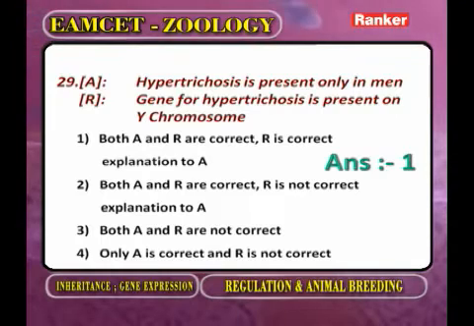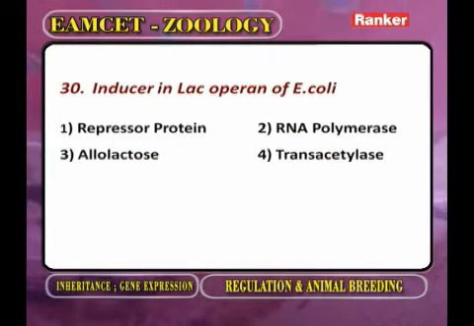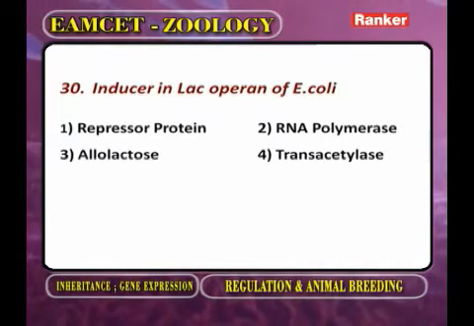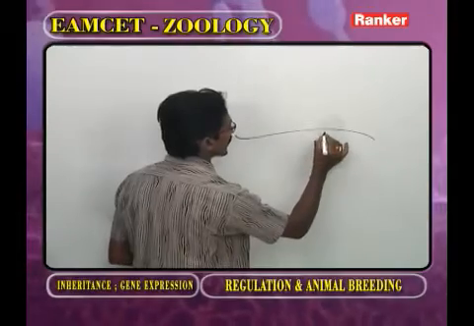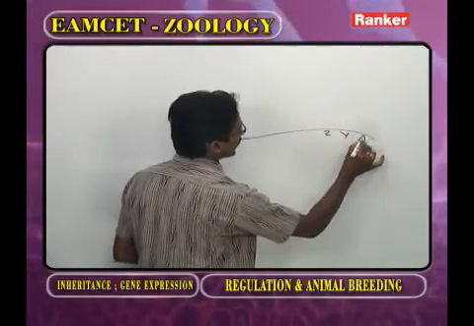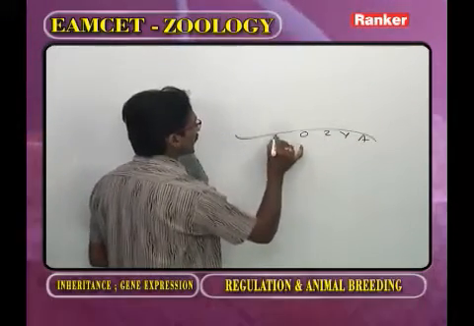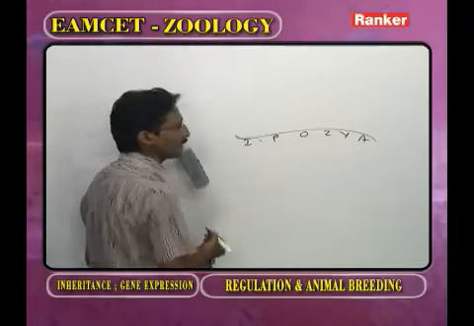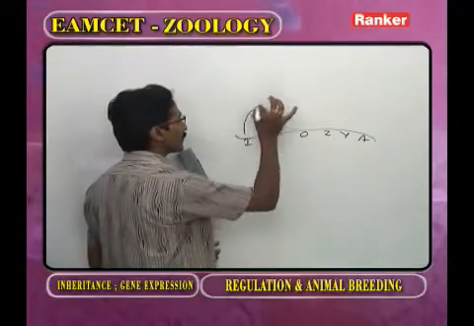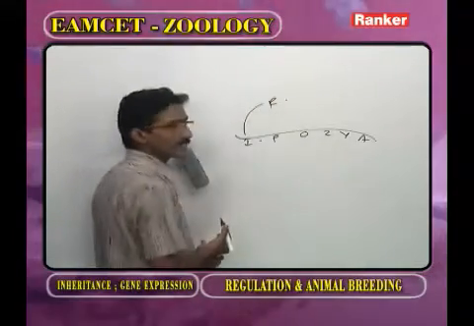Next one. Inducer in the lac operon of E. coli. Now in the lac operon concept, there are Z, Y, A genes, operator, promoter and inhibitor. Now the inhibitor gene produces a repressor.